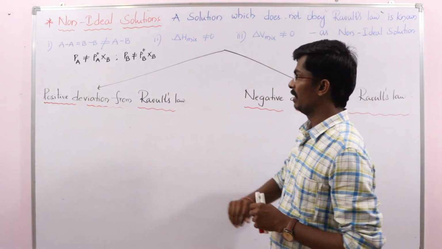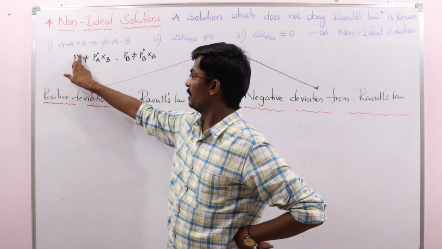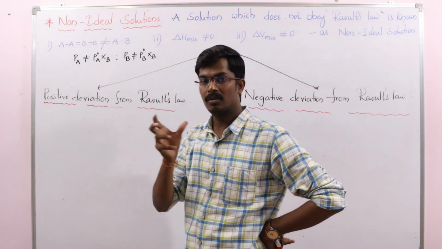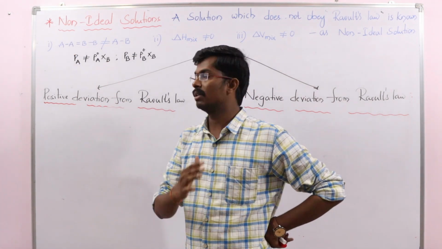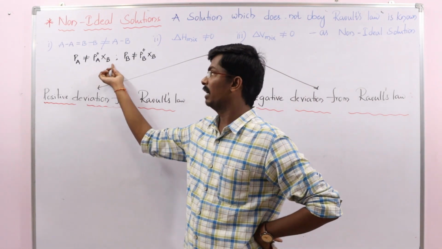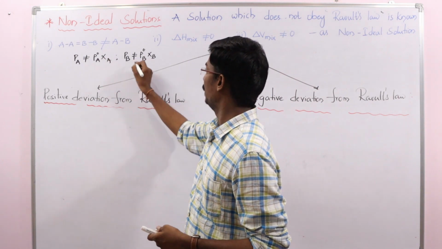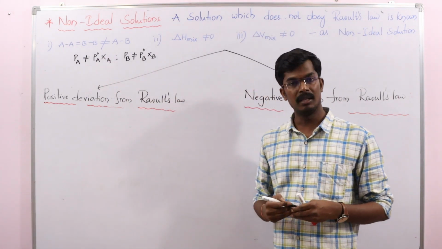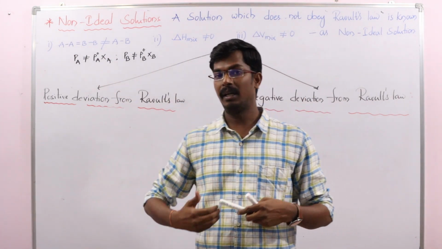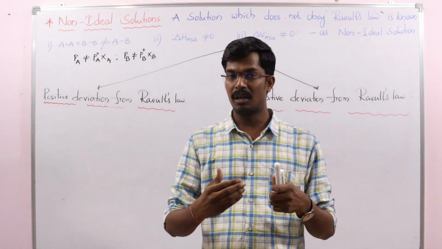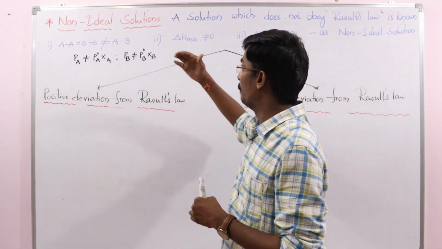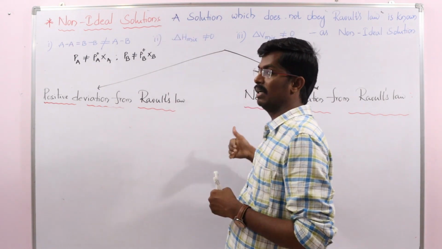That means the partial vapor pressure we expect from the solution is not obtained. Here PA is not equal to P naught A XA, and PB is not equal to P naught B XB. Whatever vapor pressure we expect from Raoult's law may either increase or decrease.